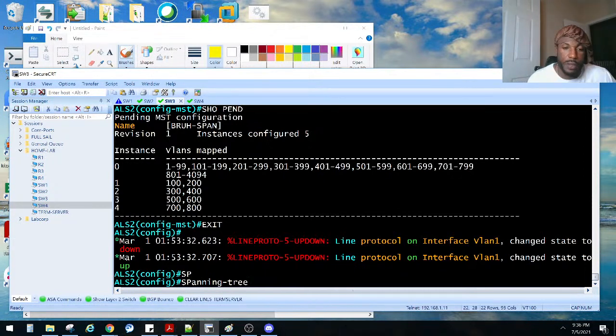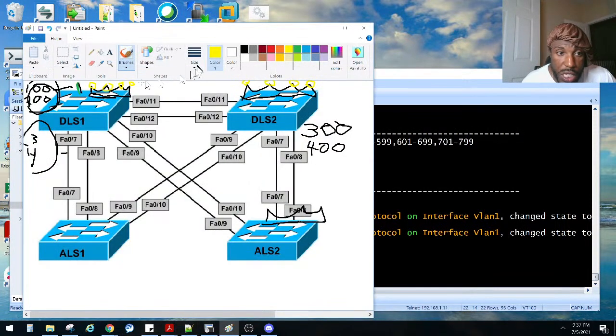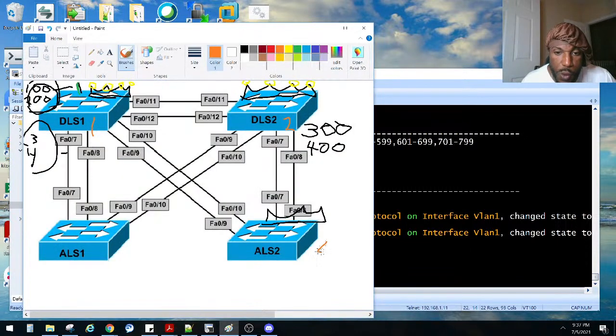We're going to make him the root. So spanning tree MST instance number 4, root primary. Now he's going to be the root bridge for MST instance number 4. So he is instance number 1's root. Let's pick this guy for instance number 2's root. Instance number 4's root bridge, and instance number 3's root bridge is right there. So we got different root bridges for all these guys.